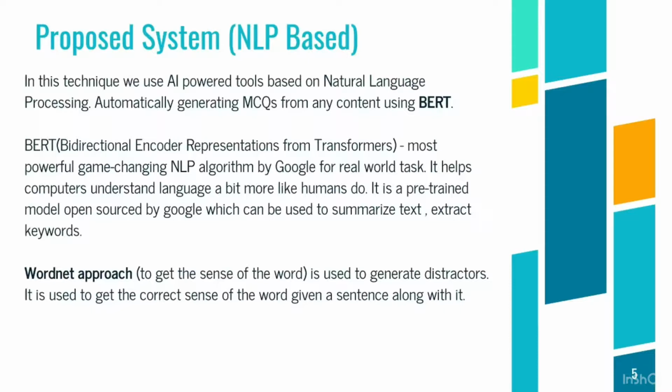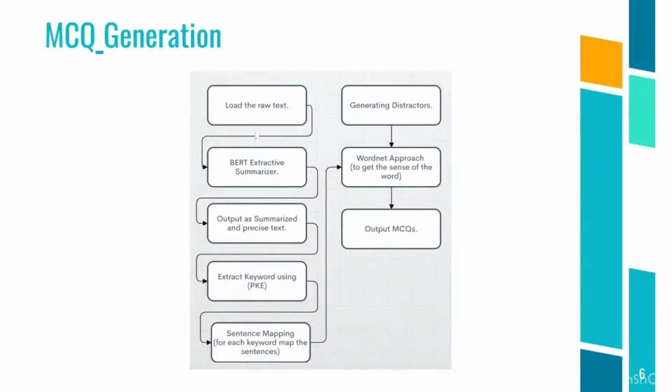Also for word sense disambiguation, we are going to use the WordNet approach to get the sense of a word in a sentence, so that we can generate good quality distractors, that is, all the options generated in MCQs. It is used to get the correct sense of a word given a sentence. So this is how our algorithm will work in our backend.